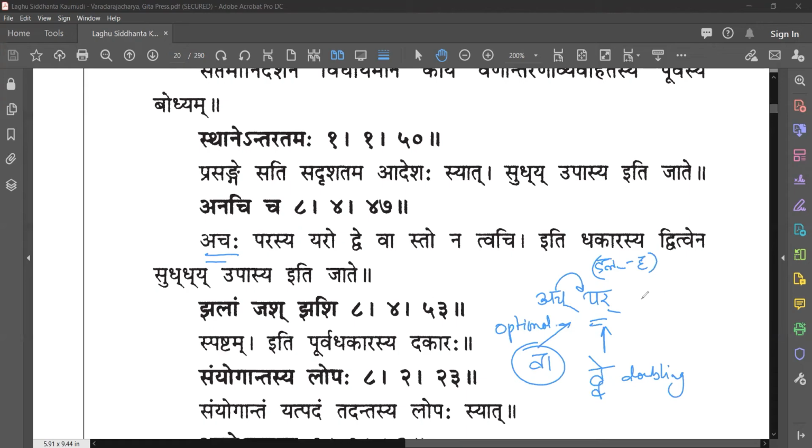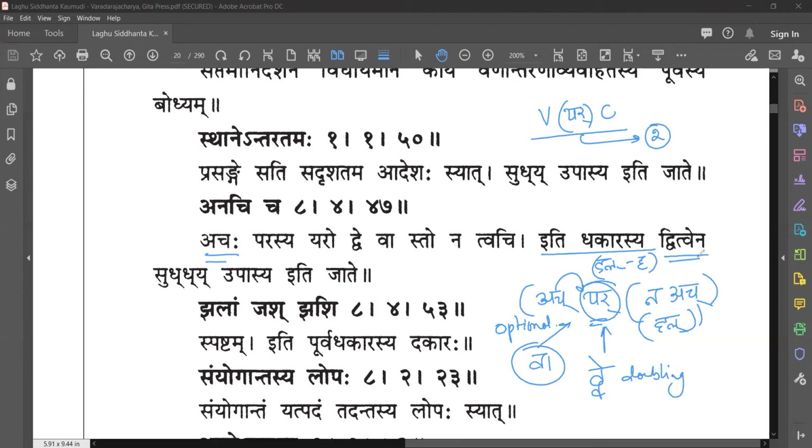Dve va staha na tu achi. Na tu achi. Na achi. It should be na achi here. Na ach means it should be hal. Simple. So that means the rule will be applied for doubling of a member from Yar pratyahara, provided before the yar you have ach. So that means a combination of vowel, yar pratyahara, then a consonant. In this case, you will see this yar will be doubled. That's all. So iti dakarasya dvitvena.